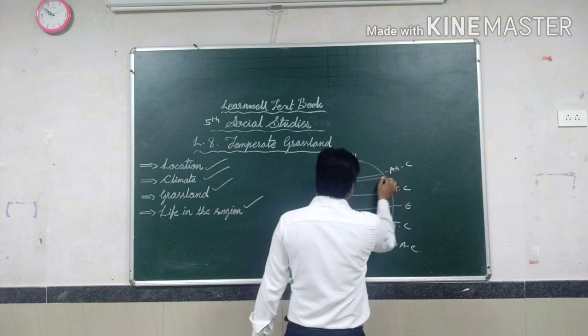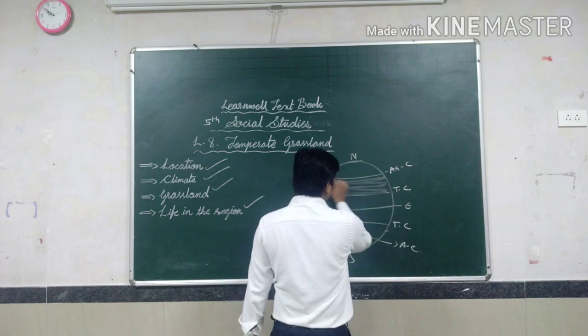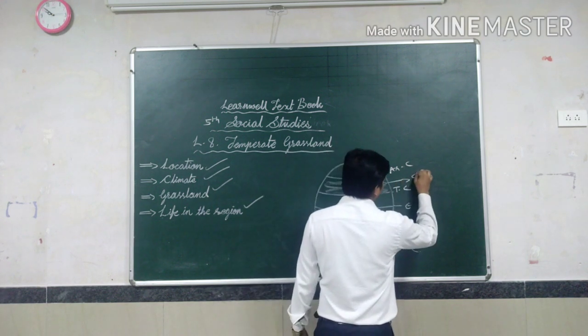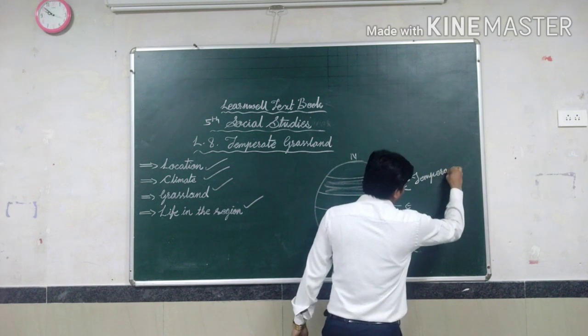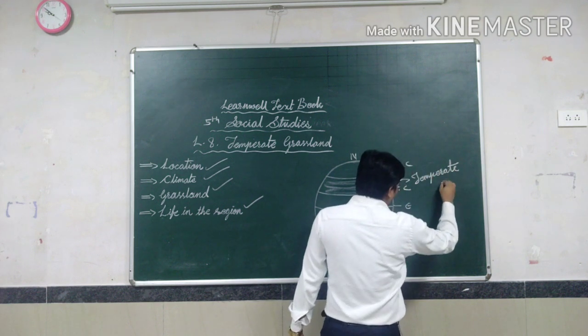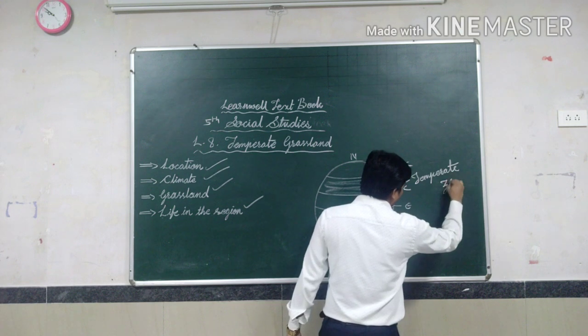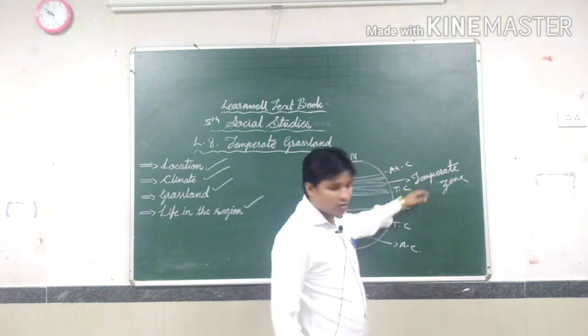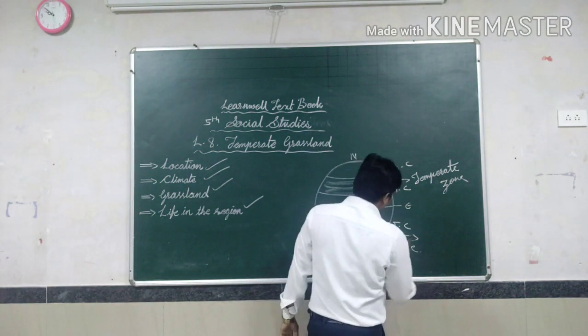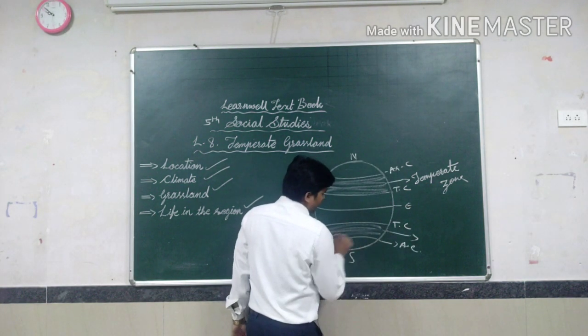So these are called the temperate zone, isn't it? This is the north temperate zone, and this is the south temperate zone.